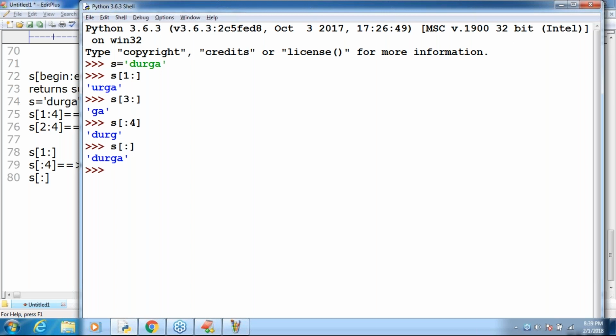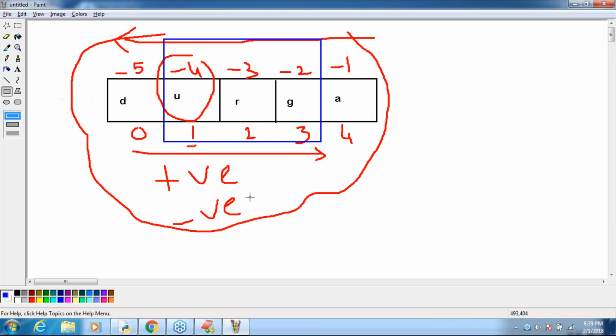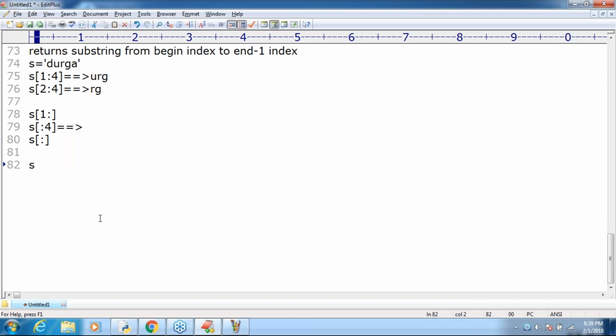Now if you feel comfortable, you can also use negative indexes, but they are not that frequently used. Very rarely do people use them. I'm taking s[-1:-4]. Even I don't know, because I never checked. Let me execute first.